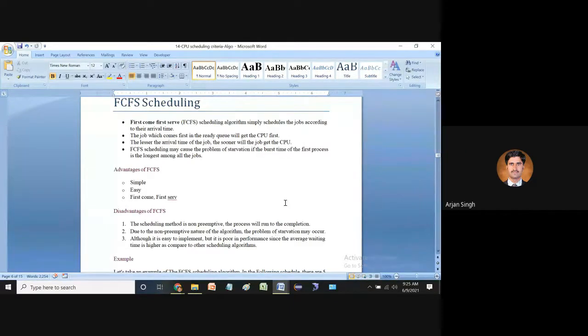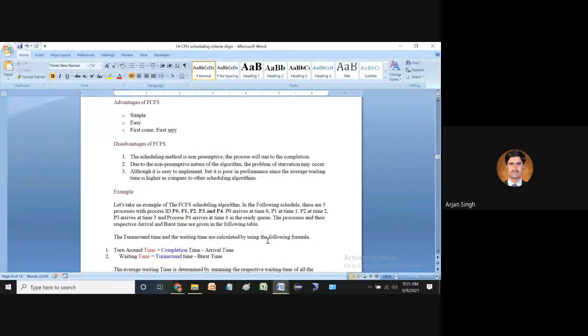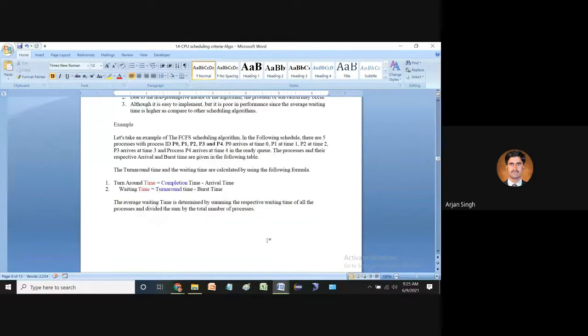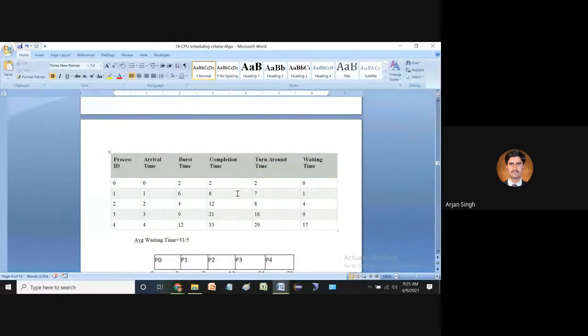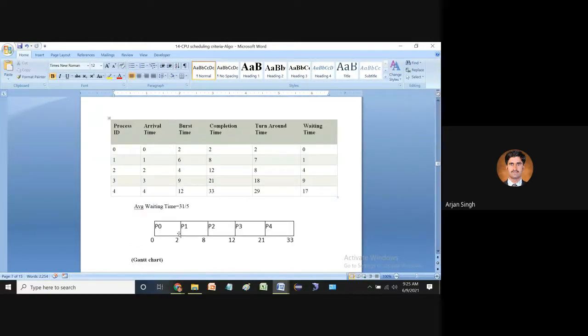Although it is easy to implement, it is poor in performance since the average waiting time is higher compared to other scheduling algorithms. If we discuss the rest of the scheduling algorithms, the performance of first come first serve is very poor compared to the others. In first come first serve, we have discussed things like process ID, which we have already done with the help of a Gantt chart. We have seen how the processes come and how they are implemented.